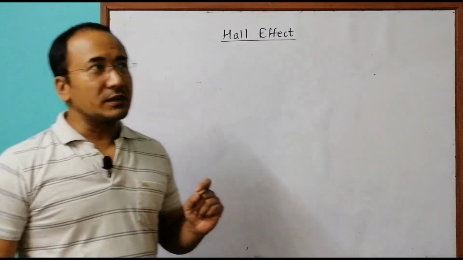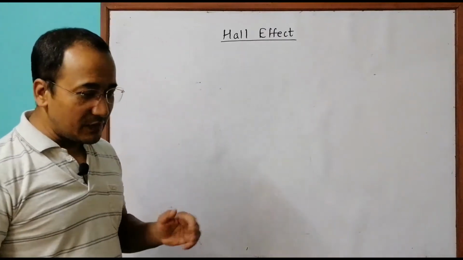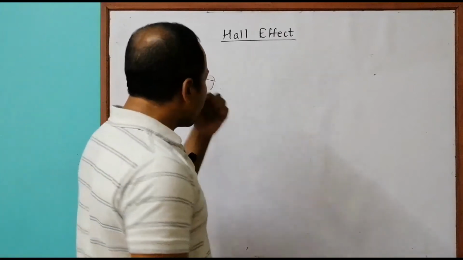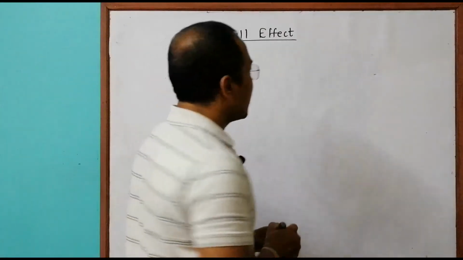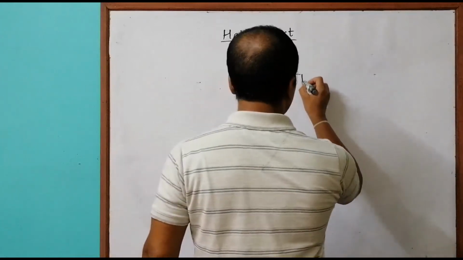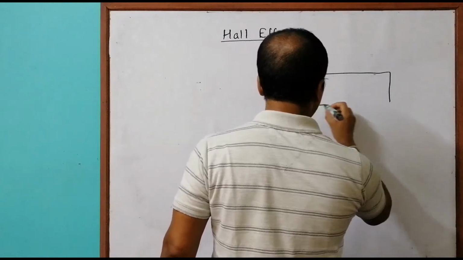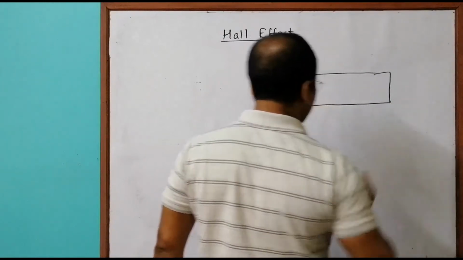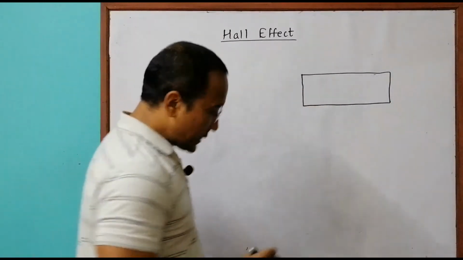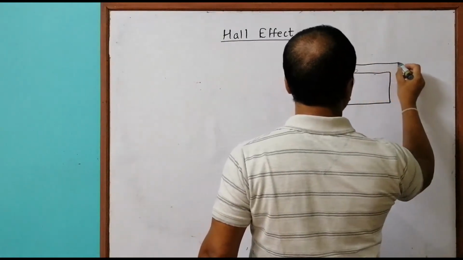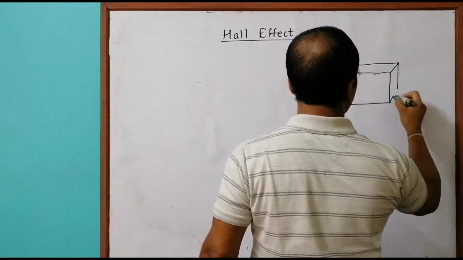It is concerned with the magnetic field and electric field combined. So what Mr. Hall did was, he used a conducting bar, a conductor in the form of a bar. We have to draw a 3D picture here because the phenomenon involves all three dimensions. So let me draw it in 3D, I would prefer a perspective view. Somewhat like this.